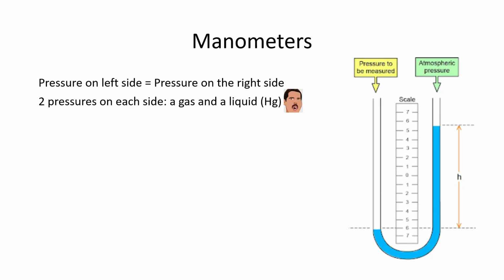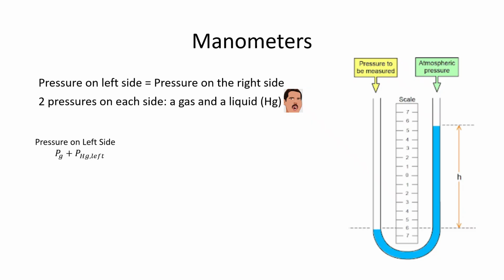So in this particular example, the yellow pressure is higher than the green pressure because it pushed the mercury further down. Maybe in other cases, yellow and green are the same, in which case the levels of the blue would be the same on either side. And maybe in some other cases, the green is stronger than the yellow, in which case this would be an inverted picture. And on the right, you would see a lower level than on the left. At any rate, this is a very easy and convenient way to measure pressure, and people use this all over the place because it's so convenient. Of course, there are electrical signals too, but this particular way to measure pressure is really sublime. So people use this all over the place.